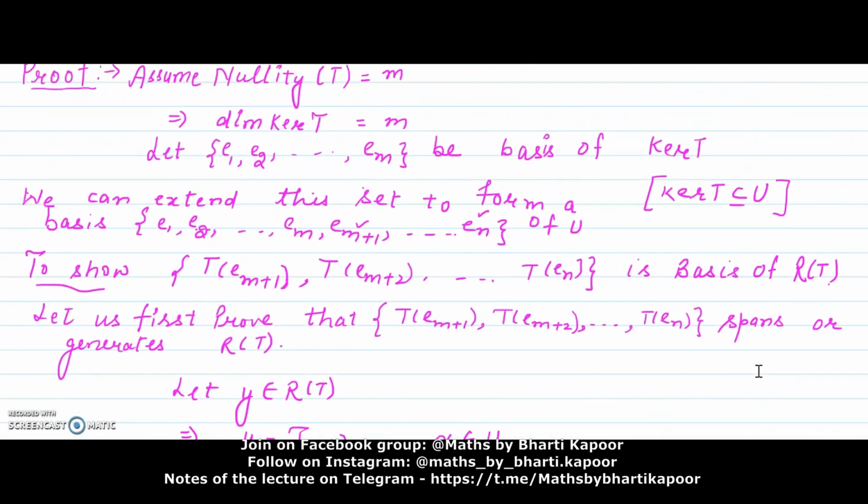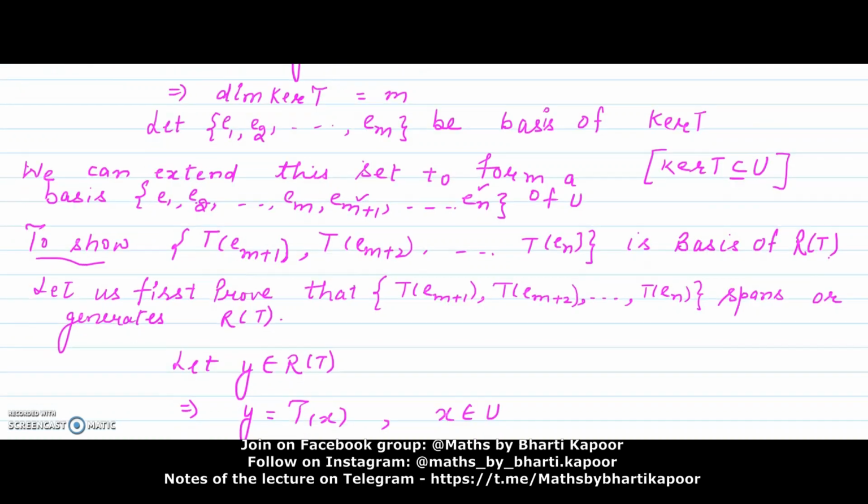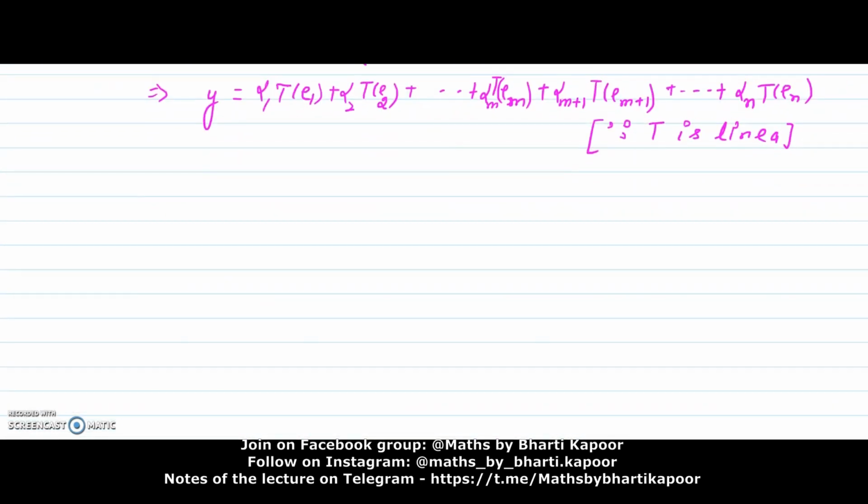Now e1, e2, ..., em is a basis of kernel T. That means e1, e2, ..., em belong to kernel T, so the T images of e1, e2 up to em will be 0. This implies y is equal to 0 plus 0 plus 0 for the first m elements, and the remaining expressions will be written as they are.